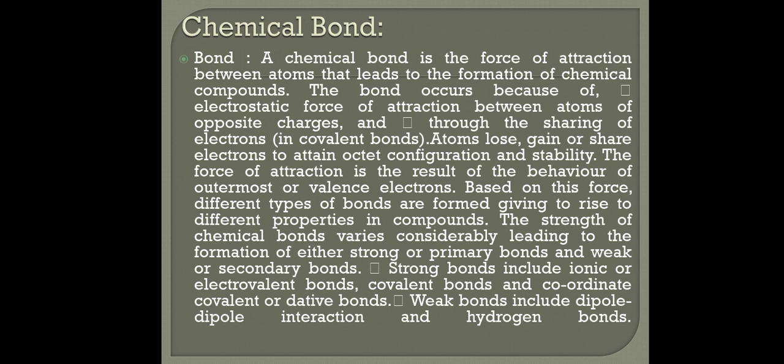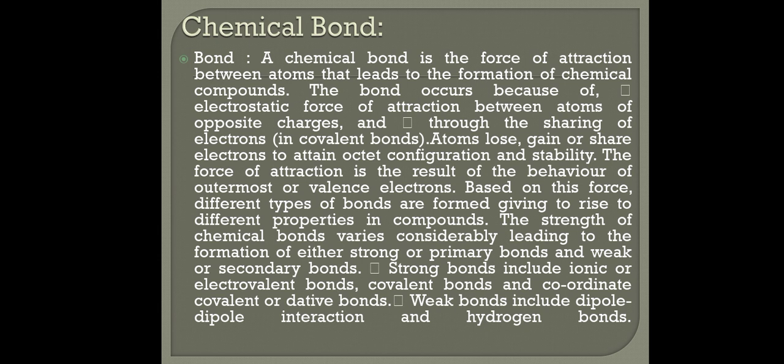Atoms lose, gain or share electrons to attain octet configuration and stability. The force of attraction is the result of the behavior of the outermost or valence electrons. Based on this force, different types of bonds are formed, giving rise to different properties in compounds.